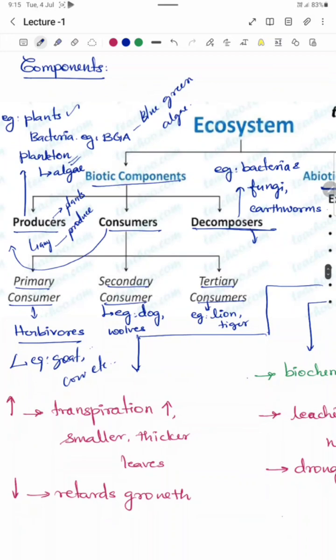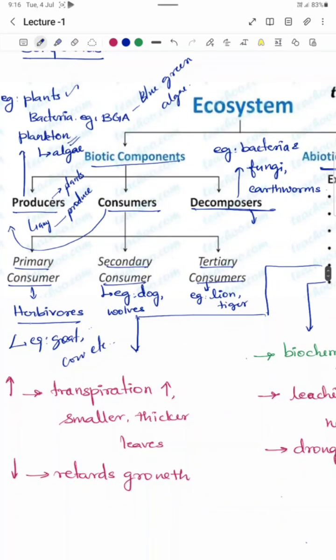Moving on to consumers, there are three types: primary consumers, secondary consumers and tertiary consumers. Primary consumers are herbivorous animals that feed on producers directly, right? Example, goat, cow, etc. The secondary consumers are those animals that feed on these primary consumers, like the dog, wolves, etc. Tertiary consumers are those organisms that feed on both primary consumers and secondary consumers. Example, lion and tiger, etc.